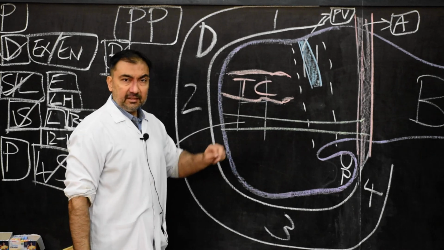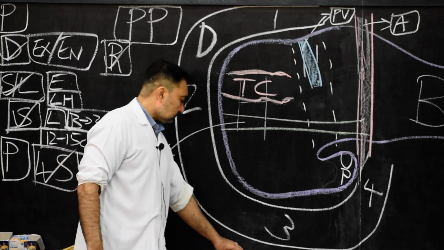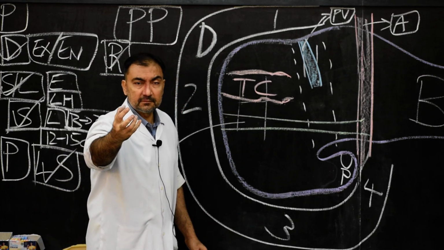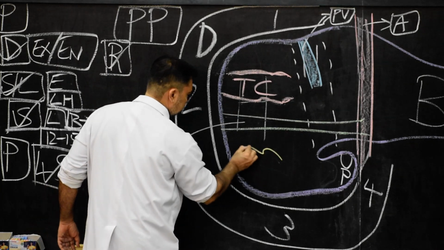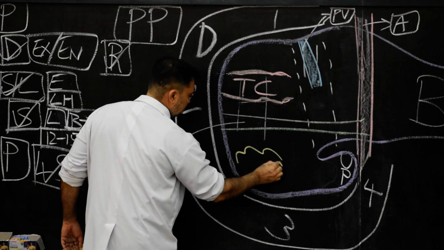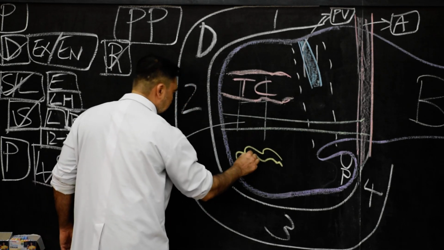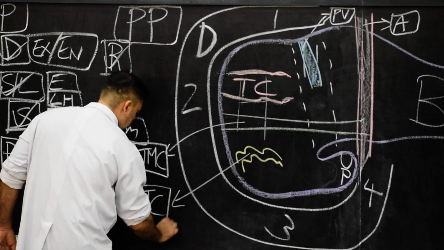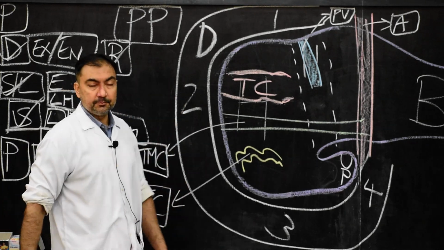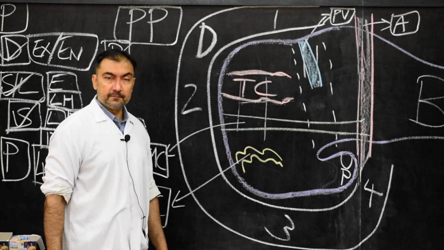And also lower part of the head will be related with the coils of jejunum. So here you can show several coils of the jejunum, and here you can mark these as coils of jejunum. So coils of small intestine.